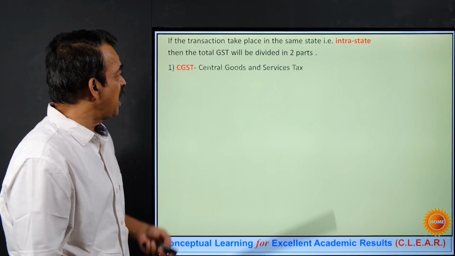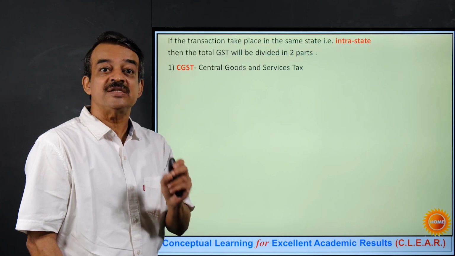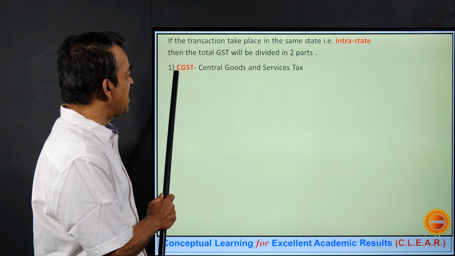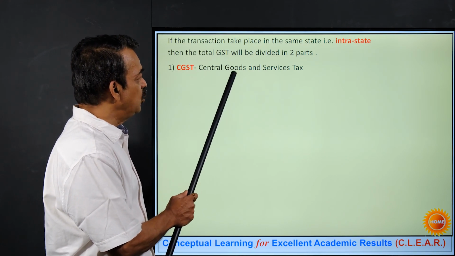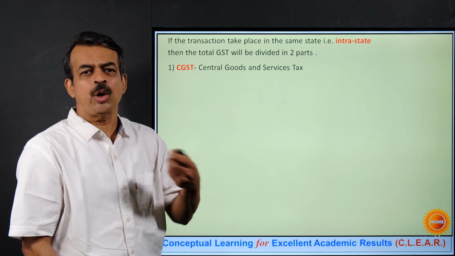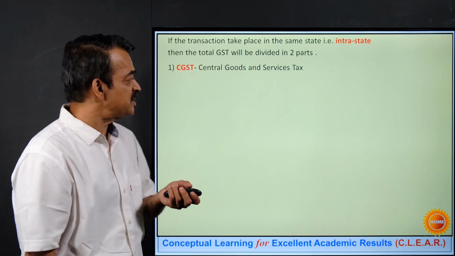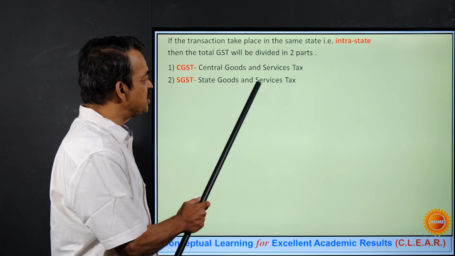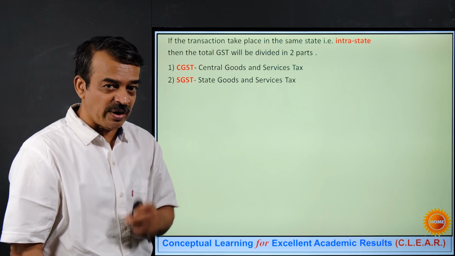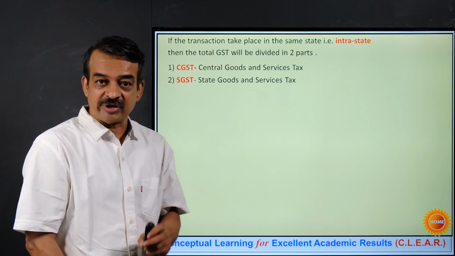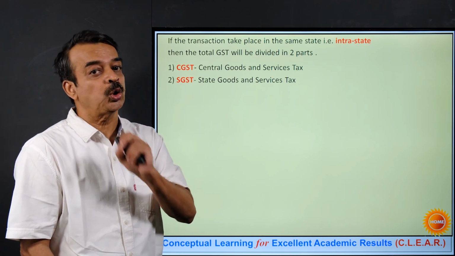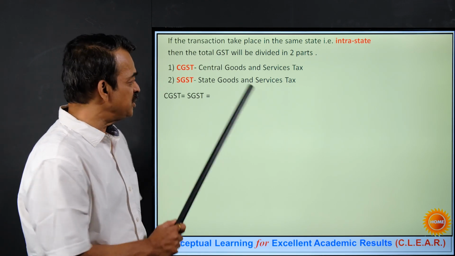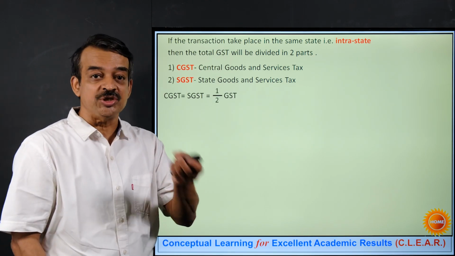One of them is called as CGST, that is the tax to be given to the central government. So it will be considered as CGST, that is Central Goods and Services Tax. And obviously the other will be SGST, that is given to the state government. So it is called as the State Goods and Services Tax. Just now I said both these taxes will be half of the total GST. So CGST will be equal to SGST, will be half of the total GST.